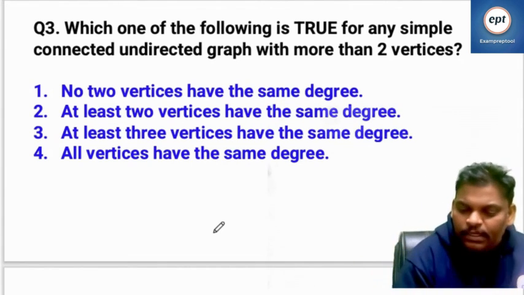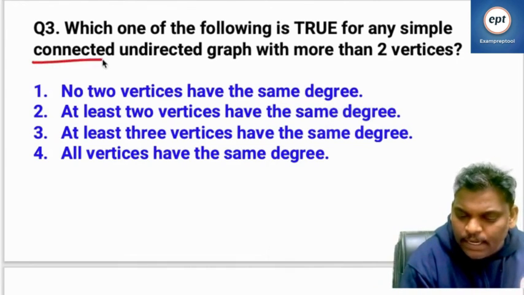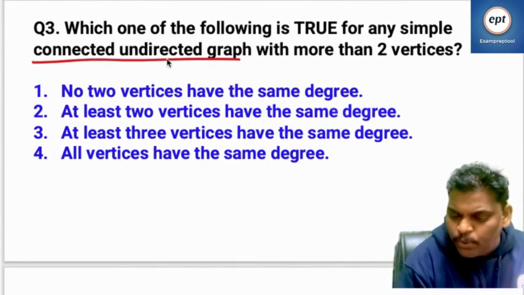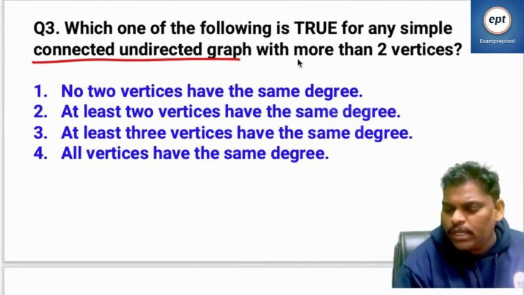Remember, simple connected undirected graph, more than 2 vertices.